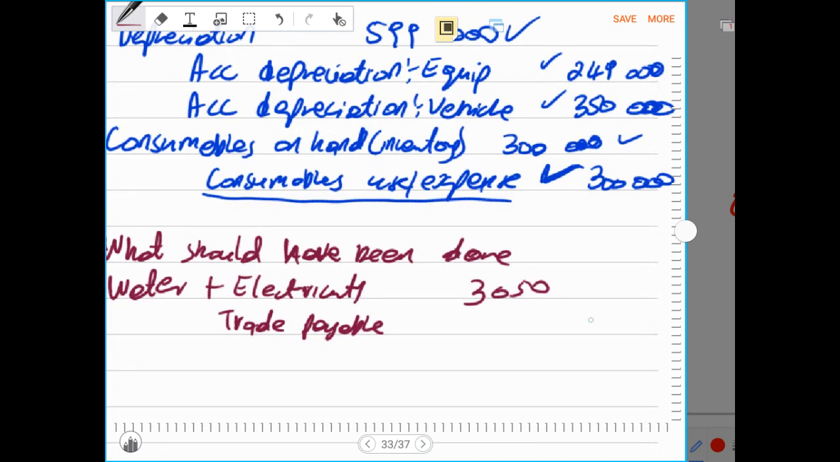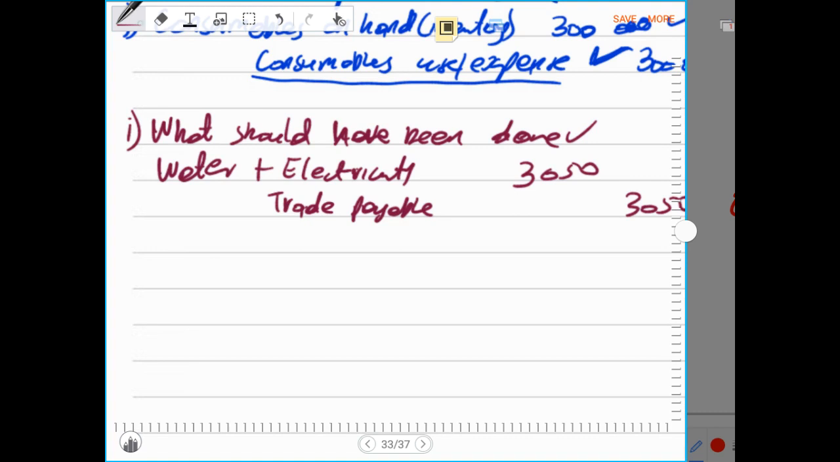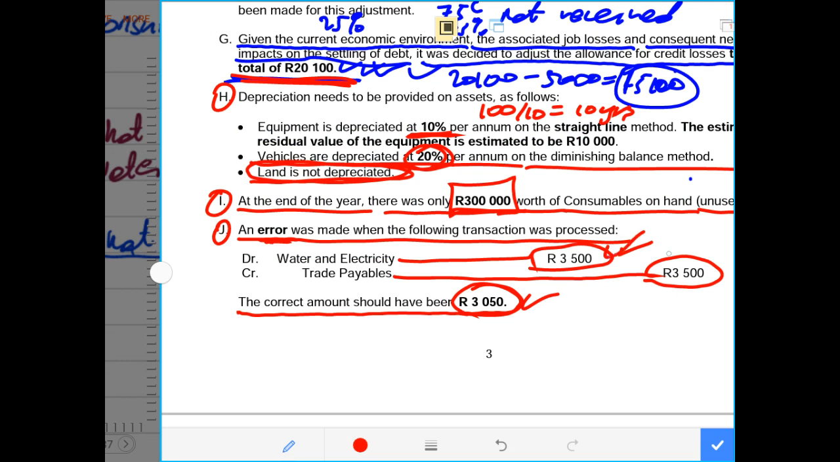Which is 3,050. This is what should have been done. Then we look at what was done or what was processed. This is just my workings, guys. What was done. And we know that what they did was to debit water and electricity by 3,500. This is what they have done. So we record what they have done.